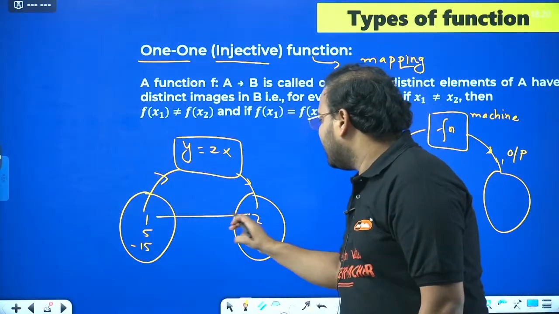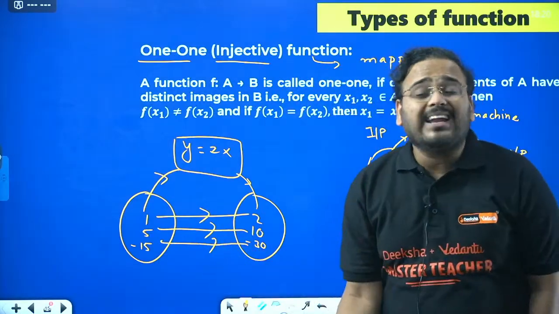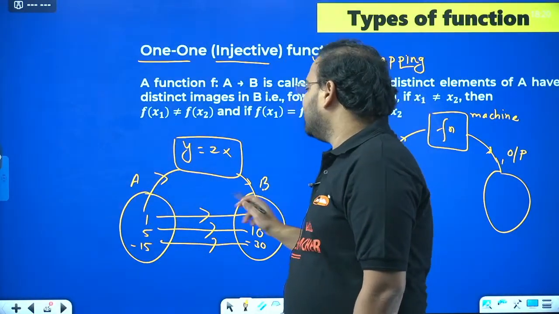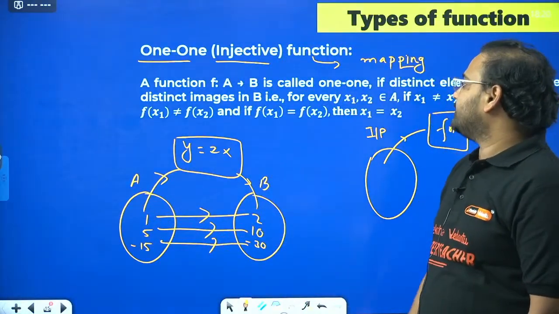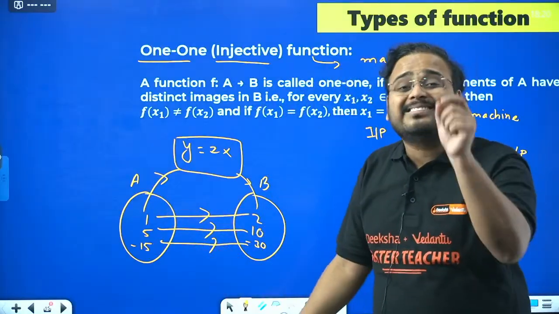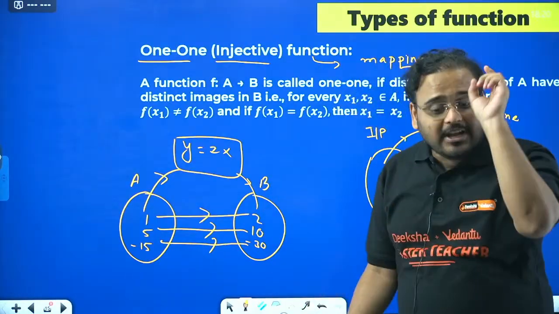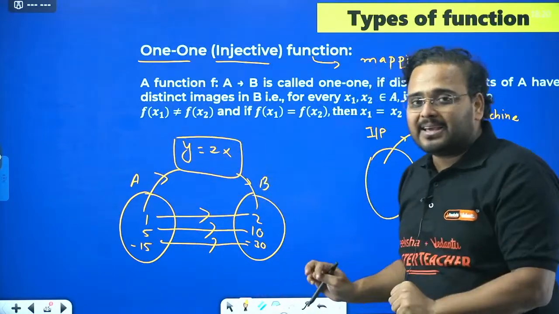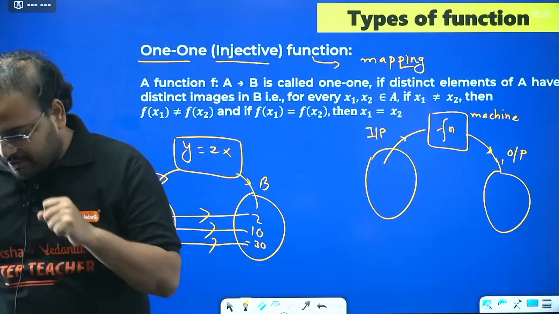And whenever you have a case where one element is mapped or related to only one element in the set B. This is my set A and set B. Set A is called the domain set, and set B is called the codomain set. So whenever each element of the set A is mapped to, or is linked to, or is related to any one element in set B, only one element in set B, then this type of function or machine or mapping is called a one-one function.